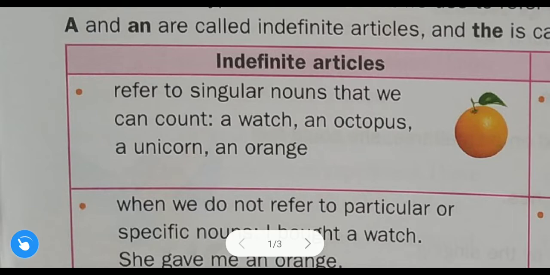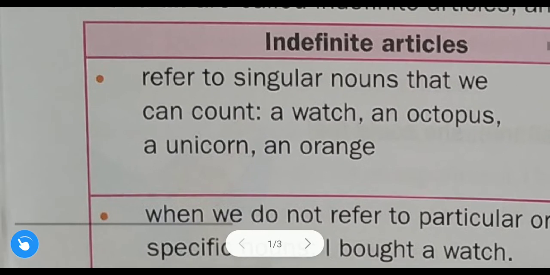So many of you might have doubt, sir, here how it is a unicorn, it should be an unicorn. Because you might have learned in your previous classes that you use indefinite article an in front of a vowel. So you will say, sir, here u is the vowel, so an should be there.